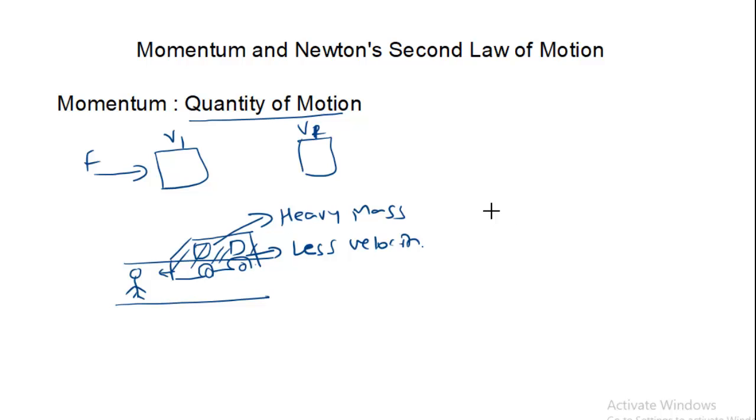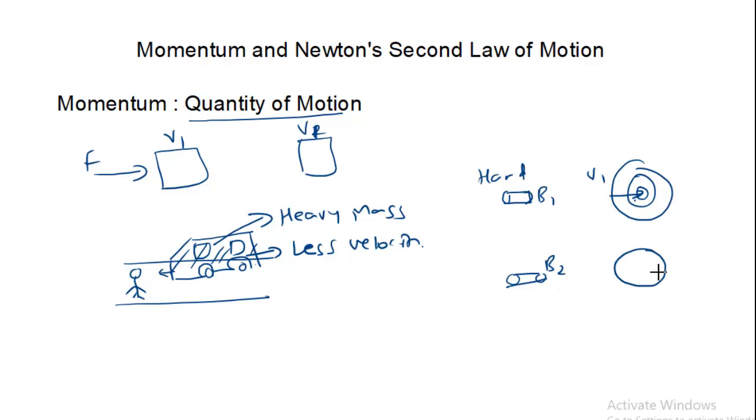Consider the second situation. You have a bullet and a target, and you are throwing that bullet with the hand. Suppose this is bullet v1, and the velocity with which it is going to strike here is v1. Now there is another bullet, and it is fired with a gun and strikes the target at velocity v2.